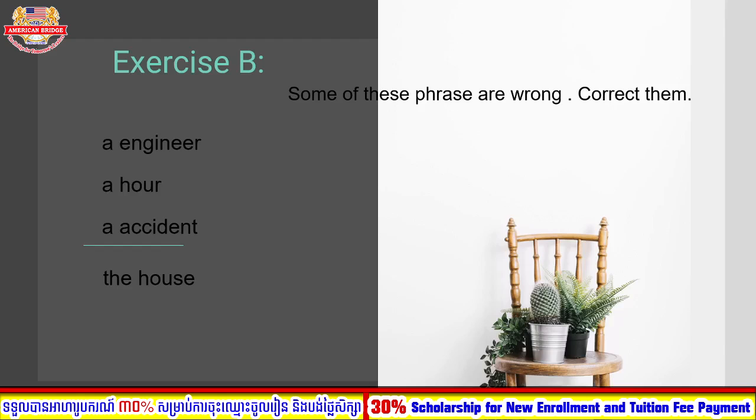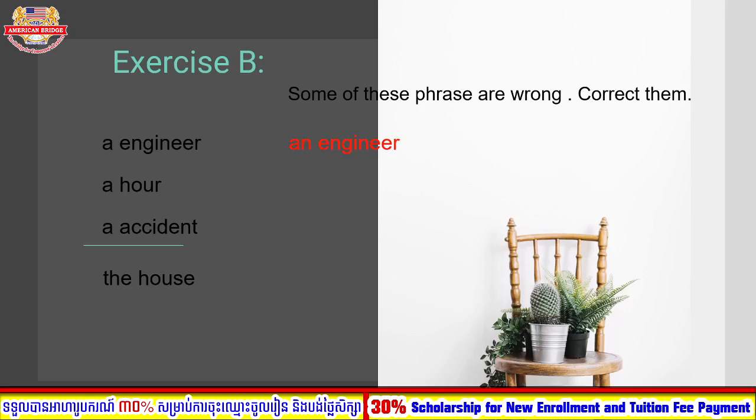So the phrases that we have are: a engineer, a hour, a accident, the house. Engineer, do you think that one is right or wrong? Great. This one is wrong, so we need to change it to an engineer, right?